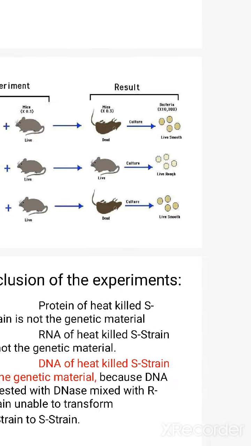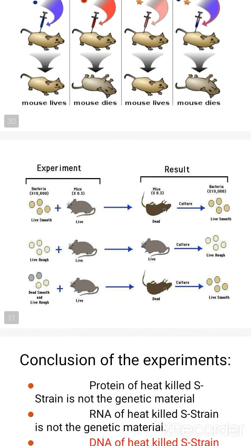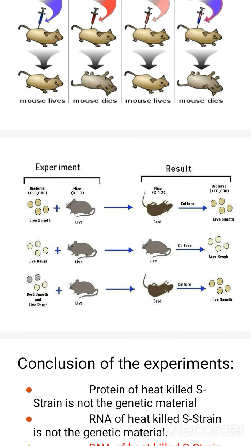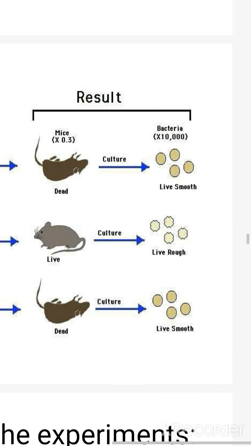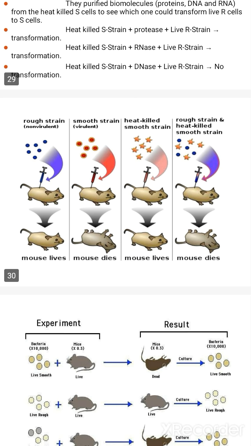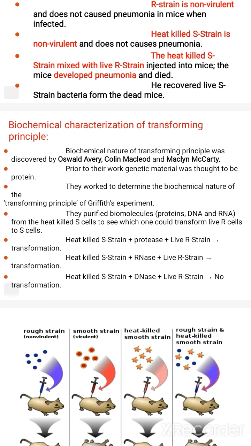So what can be concluded here is that the dead smooth cells, when mixed with live rough cells, were able to convert the rough cells into smooth, and that is why they recovered live smooth cells from the mouse. This principle is known as transformation, the changing, transformed. That's why you call it transformation. But Griffith was not able to give the biochemical explanation for that.